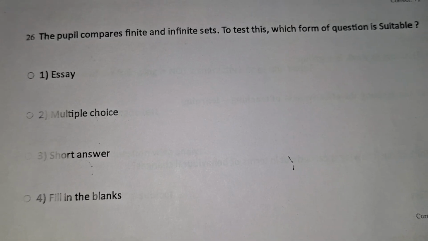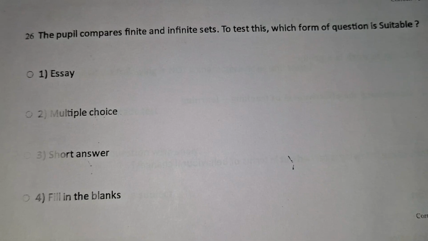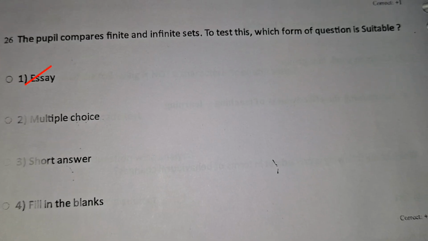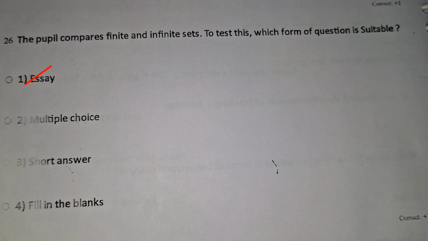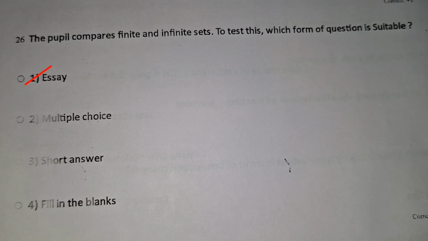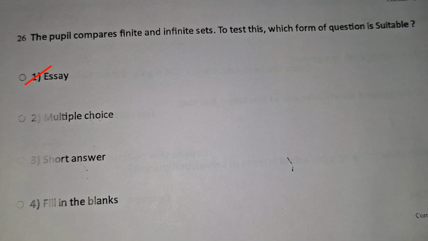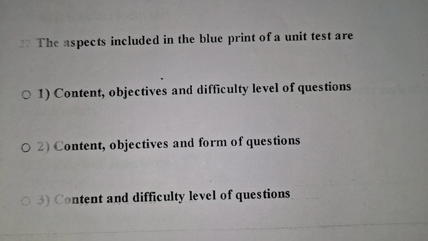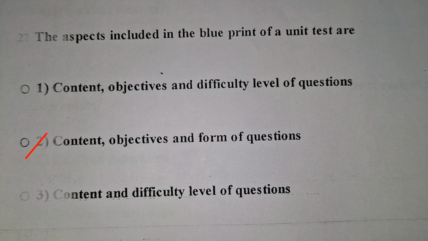Next one, the pupil compares finite and infinite sets. To test this, which form of question is suitable? Essay type question. Comparing finite and infinite sets requires understanding concepts, logical thinking, explanation in own words, ability to differentiate and justify. Next one, the aspects included in the blueprint of a unit test are content, objectives and form of questions.